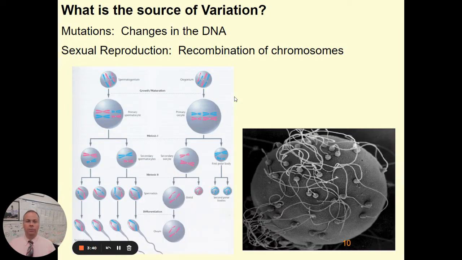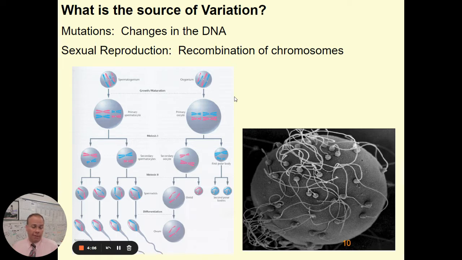So why do species vary? Why is there variation in all species? Well, there's two main reasons. One is mutations, in that when cells are reproducing and copying the DNA and dividing it between cells, there are sometimes mistakes that happen. We call those mistakes mutations, a change in the DNA sequence. Sometimes those changes have no effect.